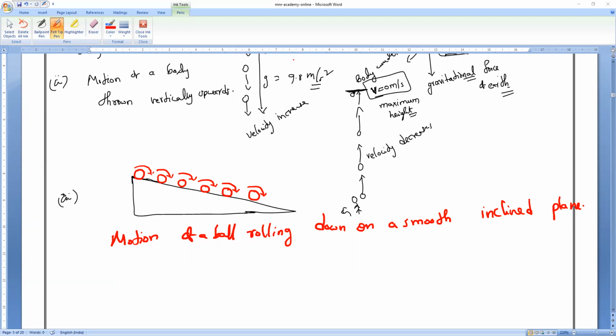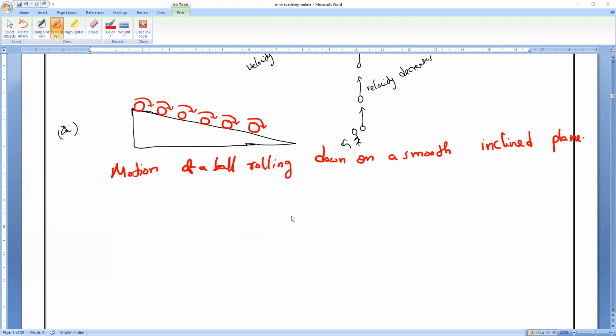But the problem is the value of the speed always remains constant at every point; only the direction keeps on changing. So direction changes means velocity changes or not? Suppose Mr. Sanjay is traveling, for example, with a velocity of 20 meter per second towards east.